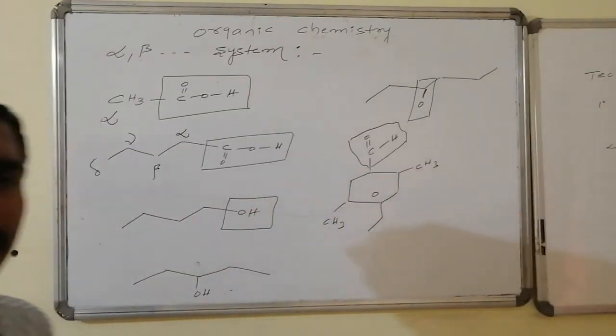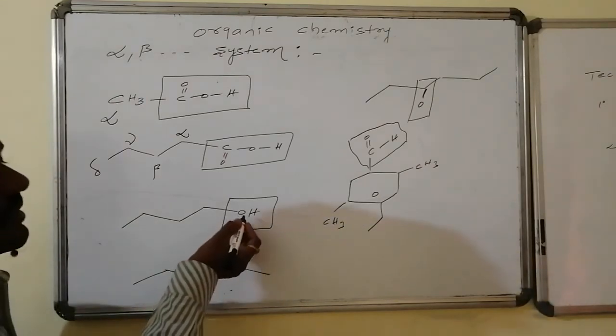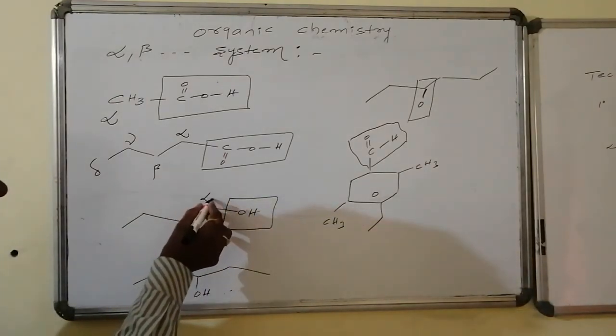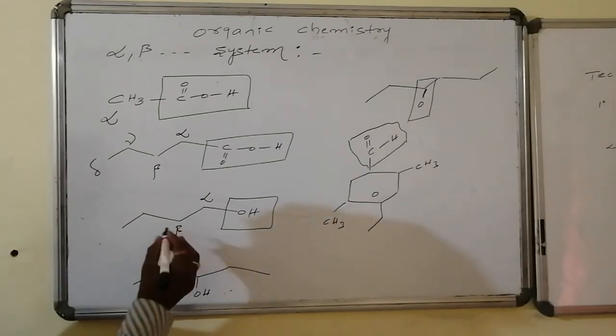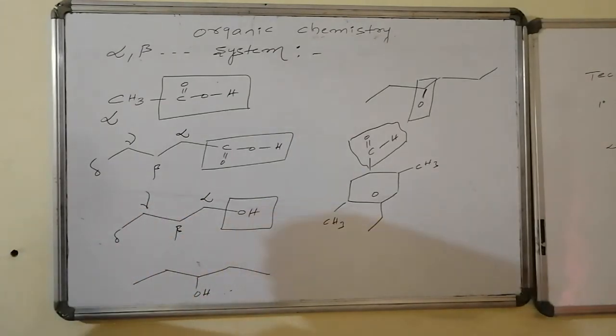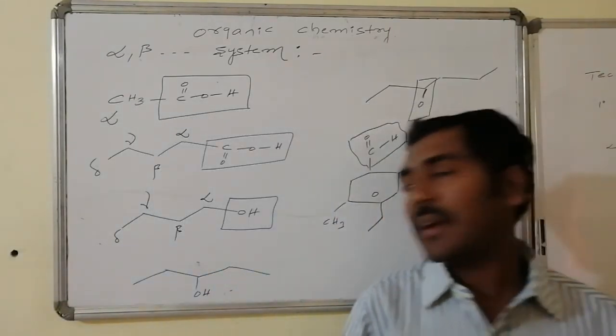Alcohol functional group can be present at the terminal, can be present at the middle, because it is maintaining 1 as its valency. So here, if it is terminal, the carbon with which alcohol is connected is alpha carbon, this is beta carbon, this is gamma carbon, and this is delta carbon, and next if anything is there, that is known as omega carbon.